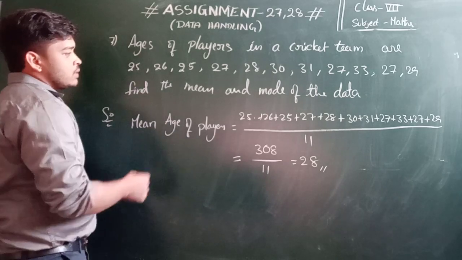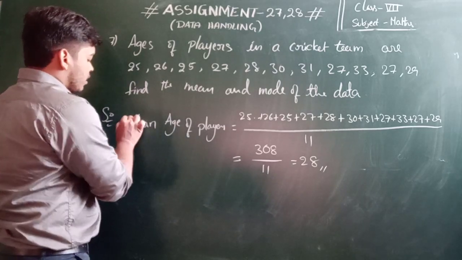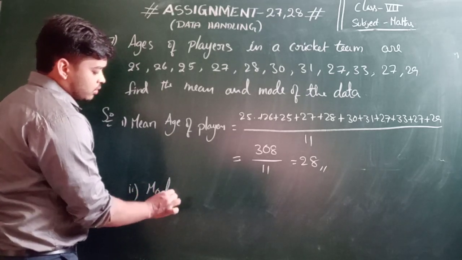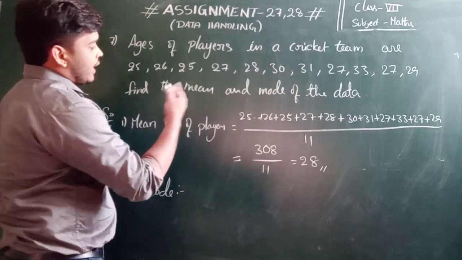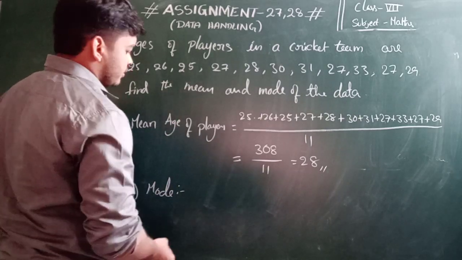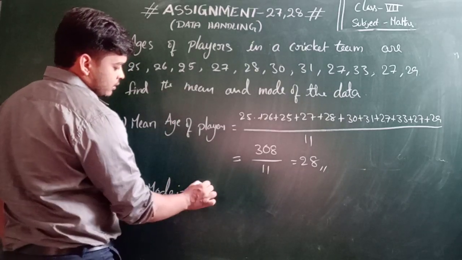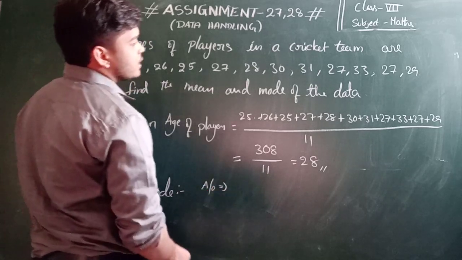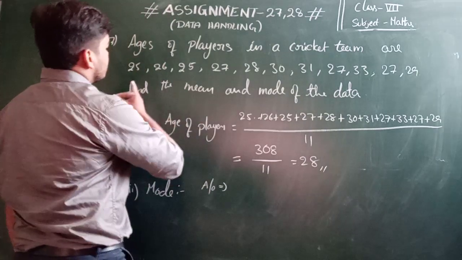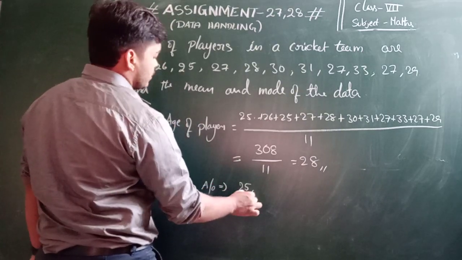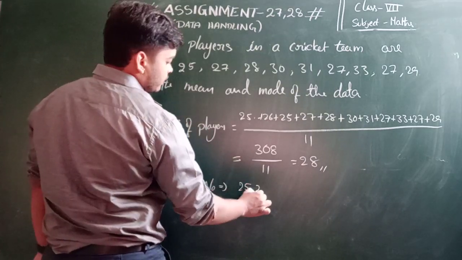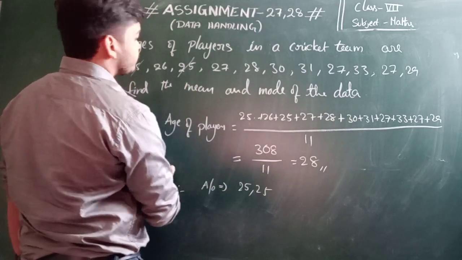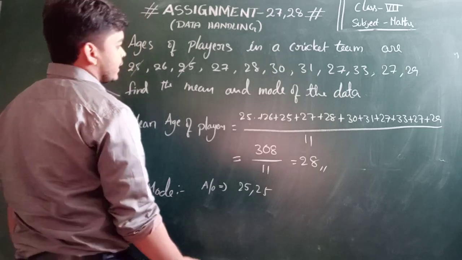Now the next one, we need to calculate the mode of the data, right? See here, first you should arrange in ascending order. So what is the ascending order? The first is 25, 25 and 25. Next, 26.